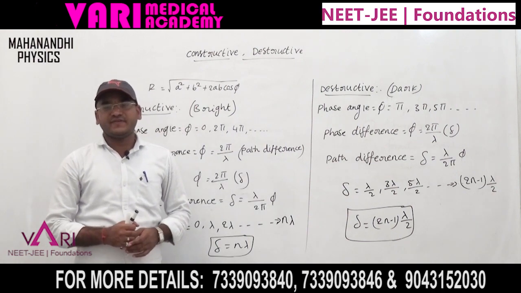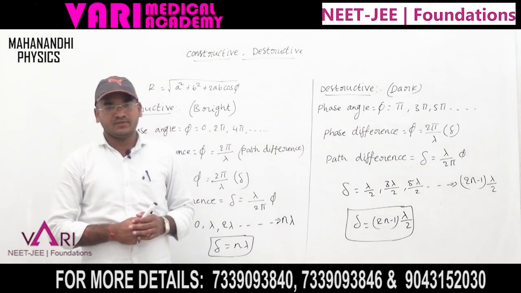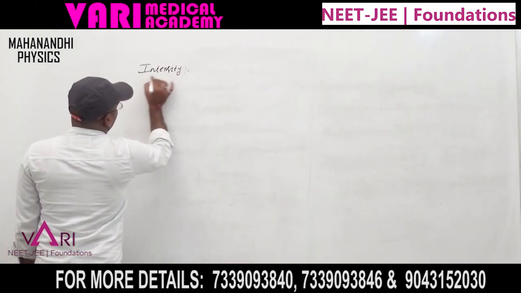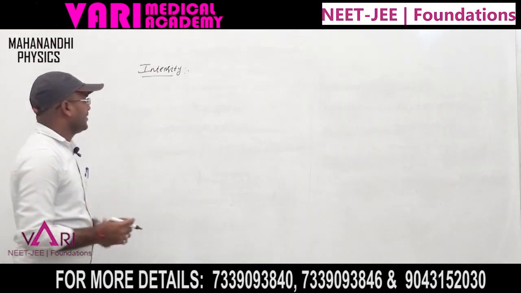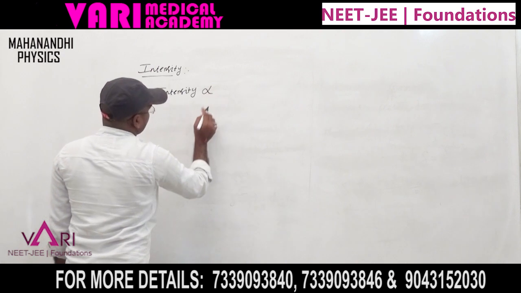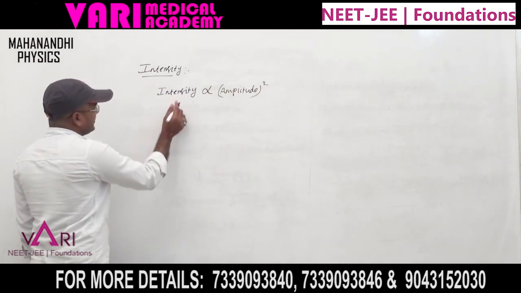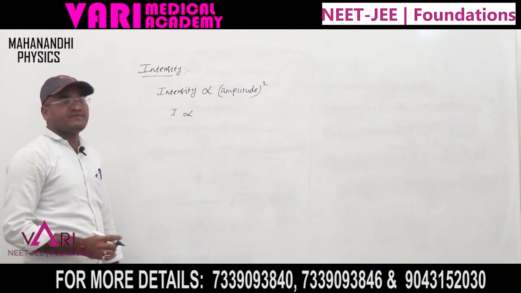Based on these constructive and destructive interference, what happens to the intensity? That is what I will explain now. Intensity is directly proportional to the square of the amplitude. So the intensity is directly proportional to r square, the resultant of the amplitude.